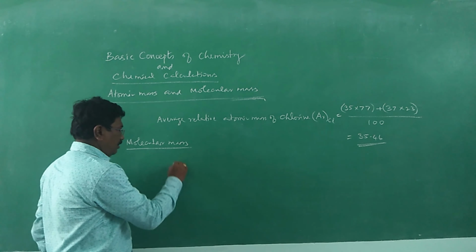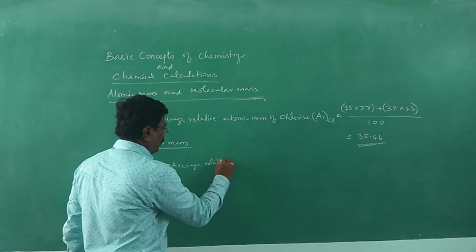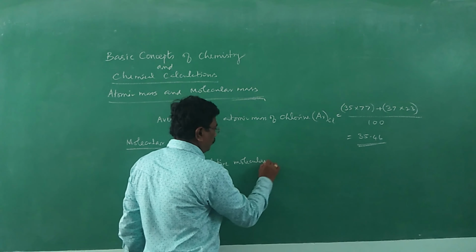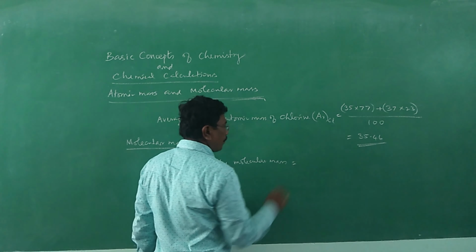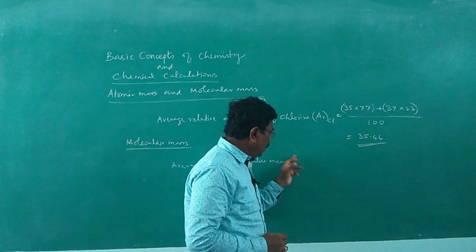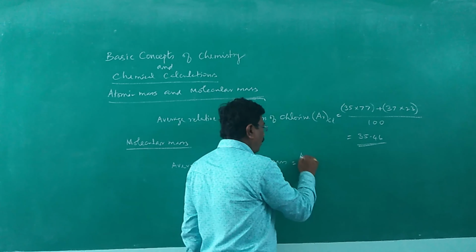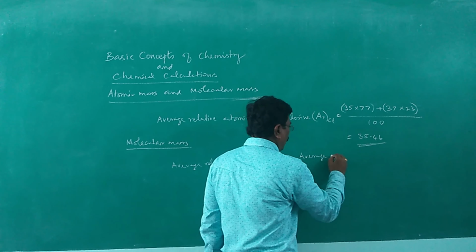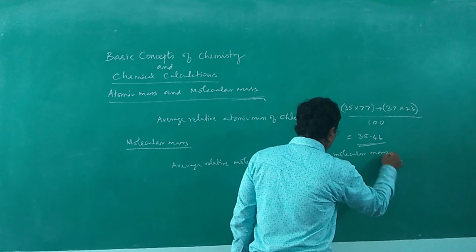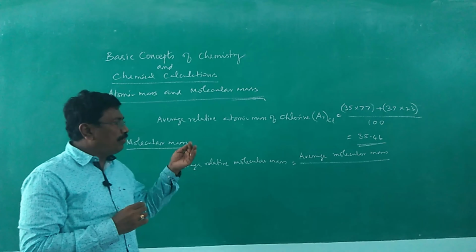So average relative molecular mass for a molecule is equal to the average molecular mass, earlier we took the average atomic mass, now we take the average molecular mass, divided by 1 AMU or 1 unified atomic mass.